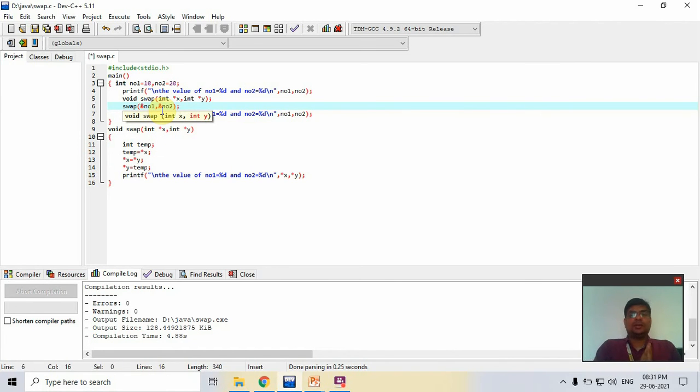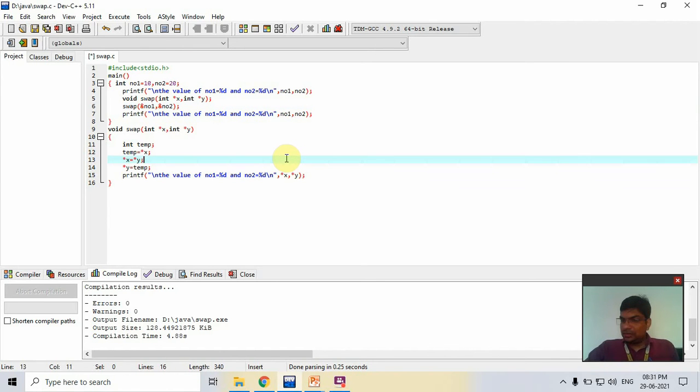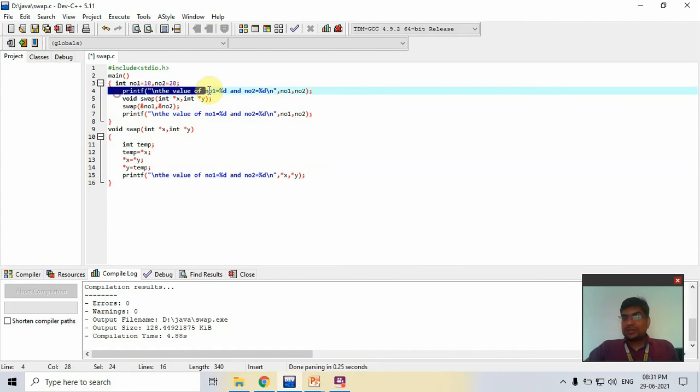Now check the program. Previously it printed the original value, the swapped value, and then the original value again. But now it prints the original values, 10 and 20. After that swapping is performed and it prints 20 and 10.